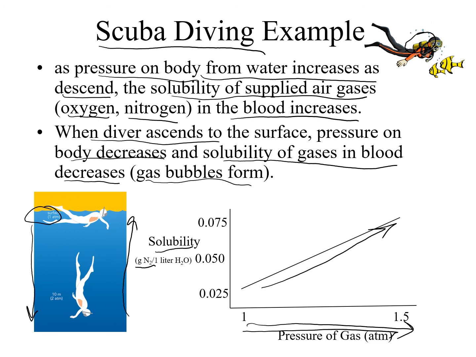If we go to the surface very slowly, we're going to exhale the excess air, and we diffuse those excess bubbles through our skin. If we come up too fast to the surface, then the bubbles will stay in the bloodstream, preventing blood circulation. This results in a condition that's called the bends, and people could actually die from that if you stop your blood circulation. The bends can be treated by putting the person in a decompression chamber to bring them back to a normal pressure at a slower pace.